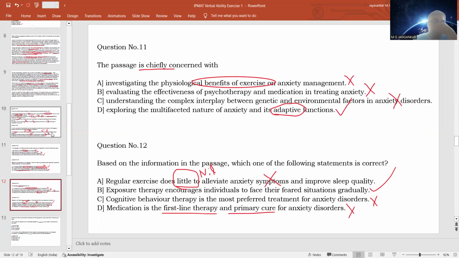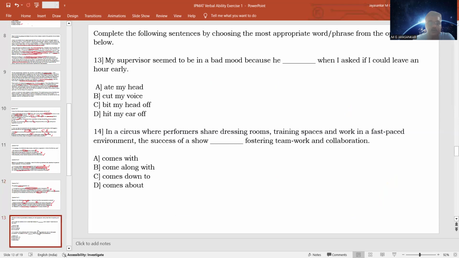There are 12 questions. Ideally, you should be able to complete these 12 questions in around 20 minutes. I have given 30 minutes total time for the entire exercise, out of which 12 questions are reading comprehension based. So reading the passage and completing the questions should be done in 20 minutes. And the remaining 10 minutes, you should go for the grammar questions, which are given after that. So we'll come to the grammar questions.